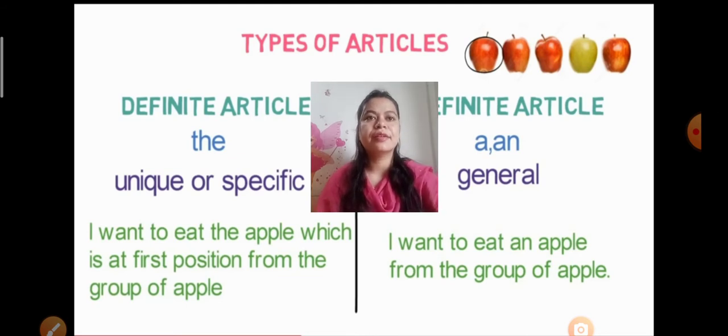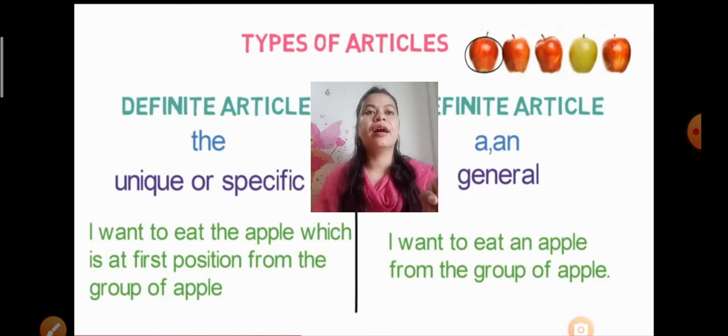See, there are some apples given. How many apples are there? Five apples are there. See how to use the. I am saying that I want to eat the apple which is at the first position from the group of apples. I'm just pointing at which apple I want to eat. There are five apples, and I am pointing and saying that I want to eat the apple at the first position.